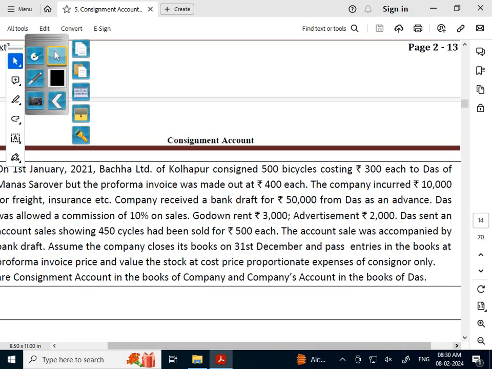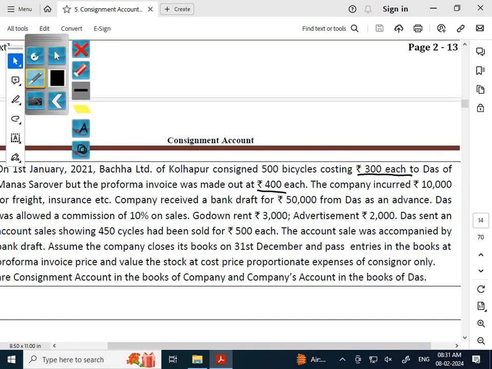Cost price is 300 rupees each, and the pro forma invoice is 400. The difference between the pro forma invoice and the cost price is nothing but the loading price. So that we have to record.